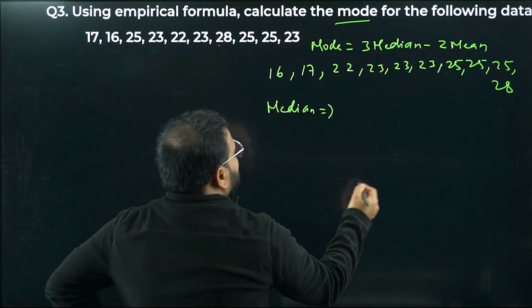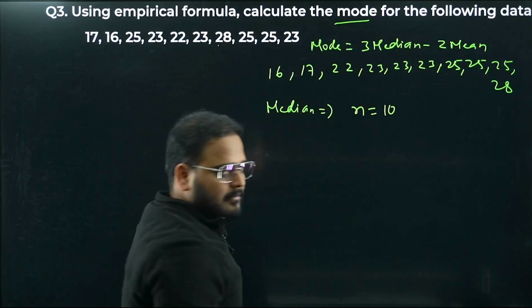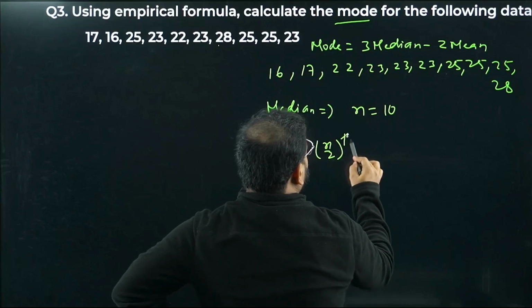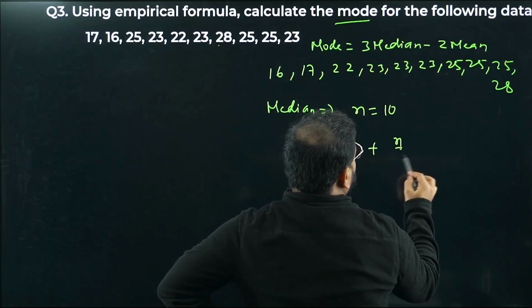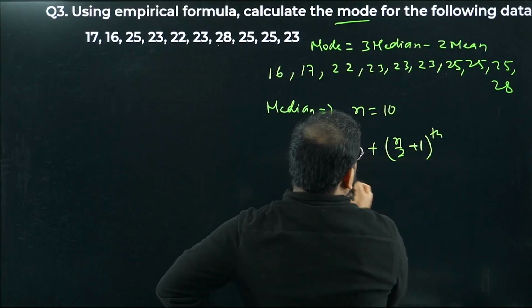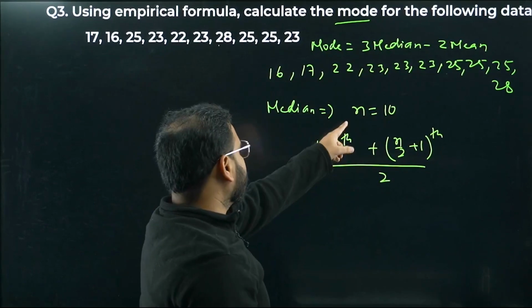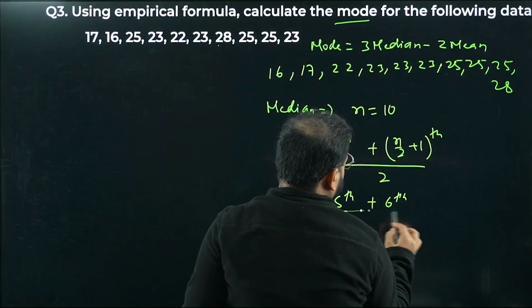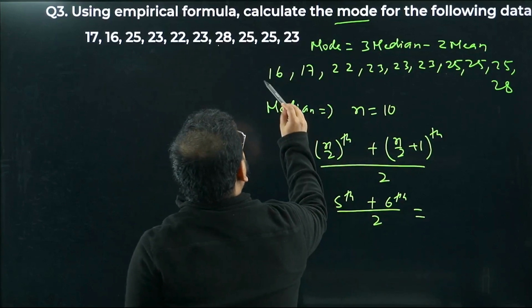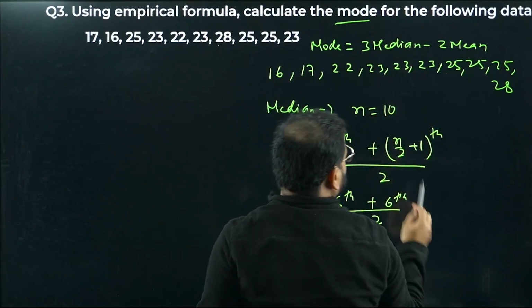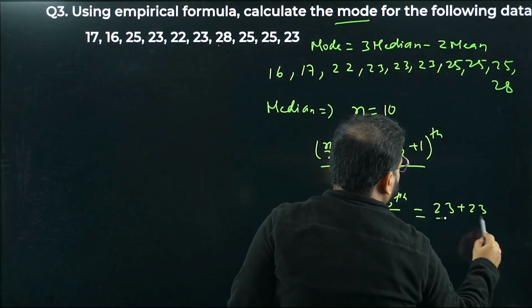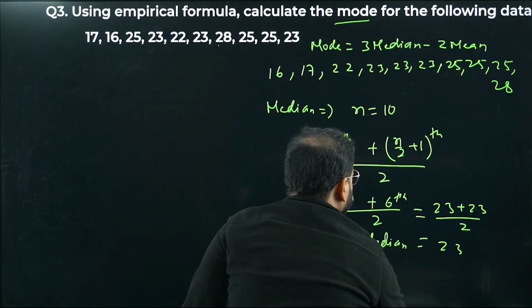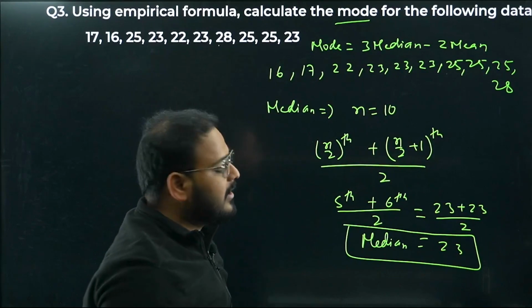What is the number of terms? Number of terms is 10, an even number. So the median is given by the average of the n by 2th term and the n by 2 plus 1th term. That is the 5th term plus the 6th term, averaged. In the arranged order, 1, 2, 3, 4, 5, both are 23 only. 23 plus 23 by 2 is 23. So the median is 23.